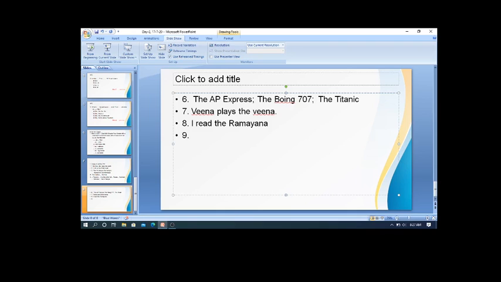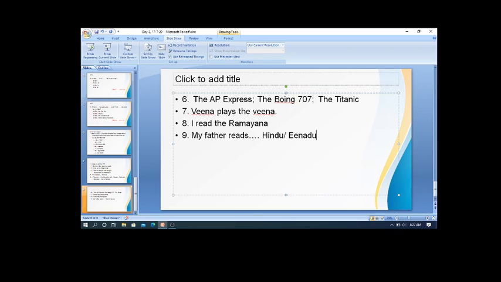Now, the ninth one. Now you see. My father reads dash Hindu, dash Eenadu. What are these, the Hindu and Eenadu?